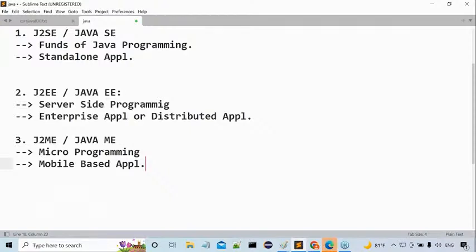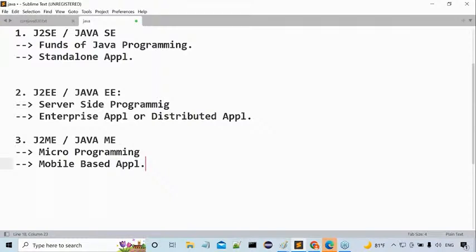Can you define what a mobile-based application is? What exactly is the meaning of mobile-based application? Listen carefully, very simple. If we design and execute any application on the basis of mobile hardware architecture, then that application is called a mobile-based application.